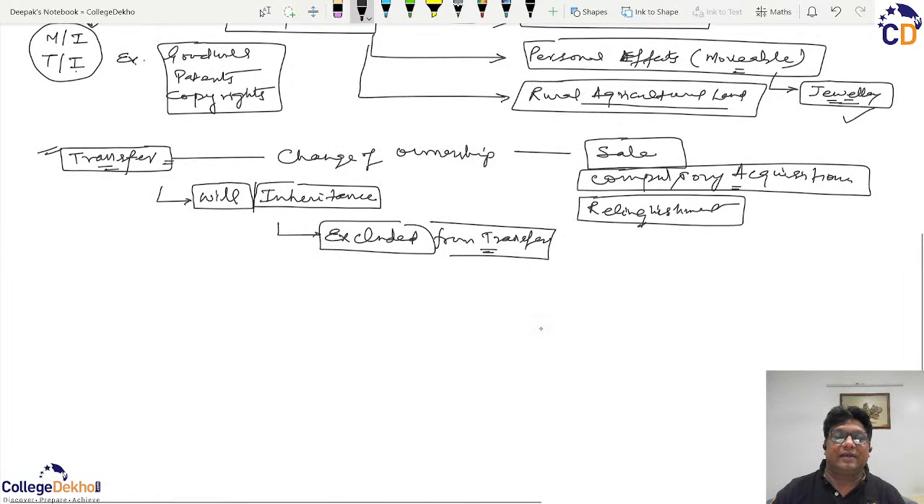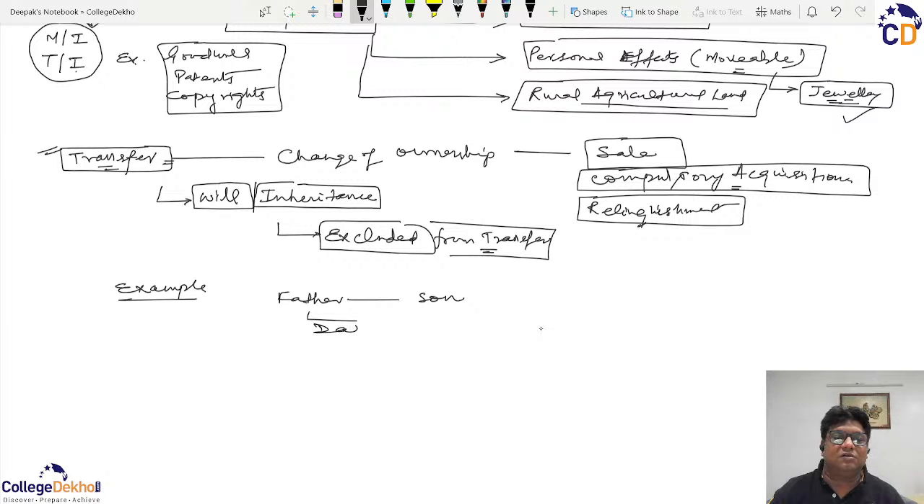Simply speaking, if I show this with an example, there was Mr. X who was the father of a son Y. So on the death of the father, the property was inherited by the son. So there is a clear change of ownership from the father to the son, but because inheritance has been excluded from the purview of the transfer, in that circumstance there is no capital gains.